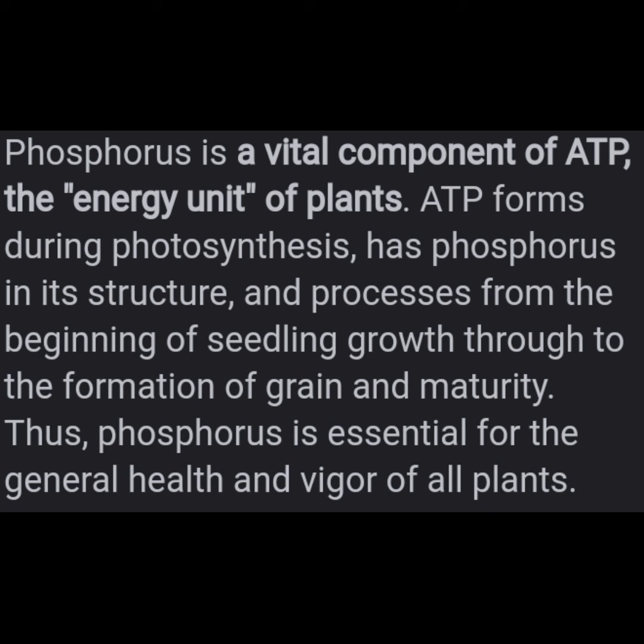And the phosphorus. Phosphorus is a vital component of ATP, the energy unit of plants. ATP forms during photosynthesis and has phosphorus in its structure, and it is involved in processes from the beginning of seedling growth through the formation of grain and maturity. Thus, phosphorus is essential for the general health and vigor of all plants.